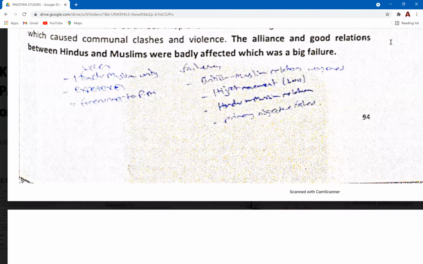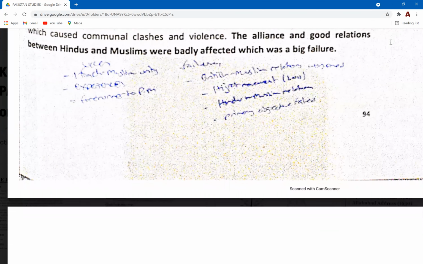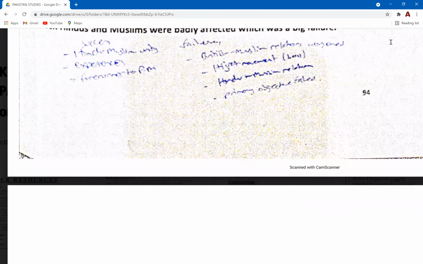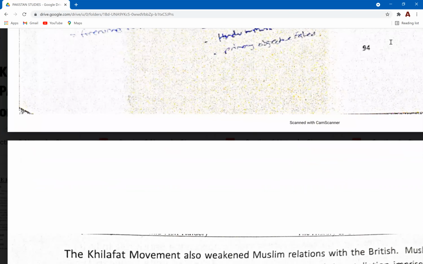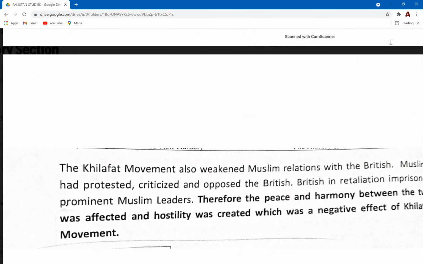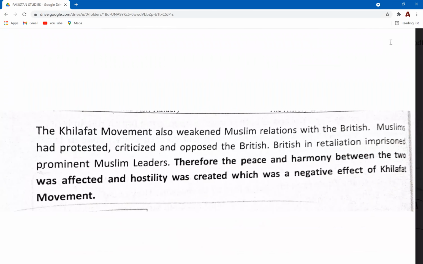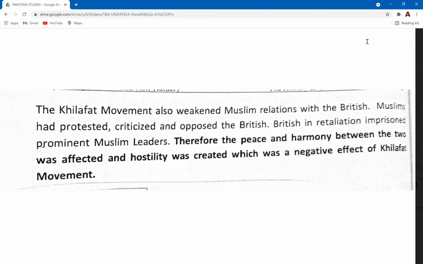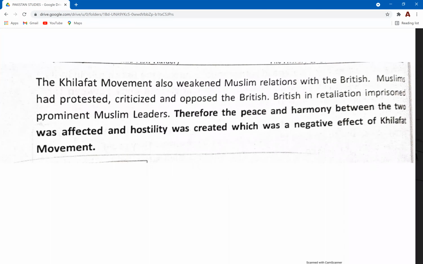When Gandhi saw that the violence grew in the subcontinent, he immediately called off the non-cooperation movement, without even thinking about the blow that it would have on the Khilafat movement. British-Muslim relations were strained as well because the Muslims were constantly opposing the British. The British retaliated and imprisoned these prominent Muslim leaders. So it also affected the peace and stability of the subcontinent alongside the relations between the Muslims and the British.